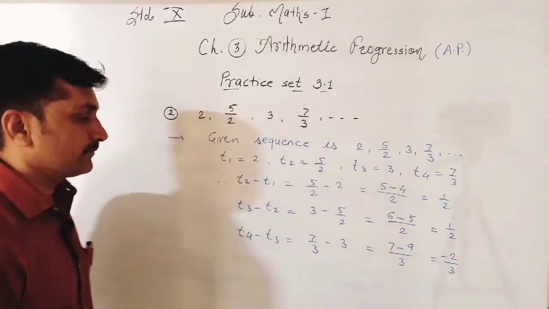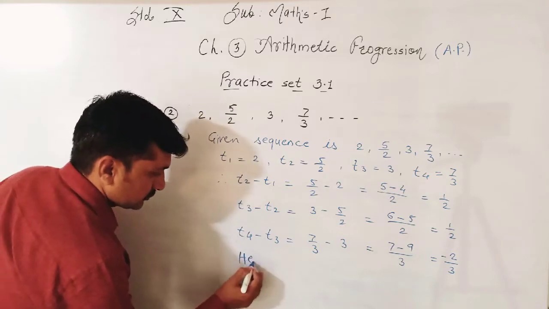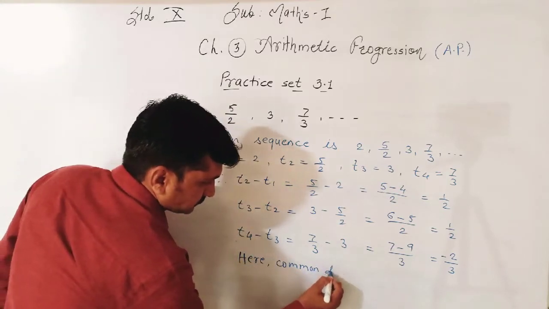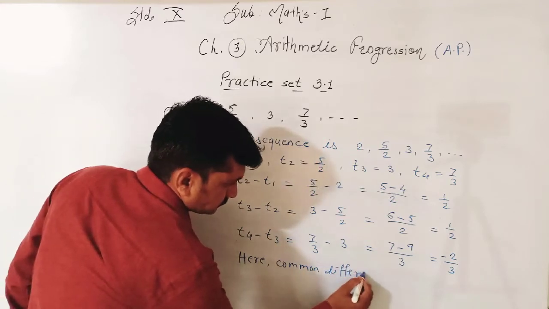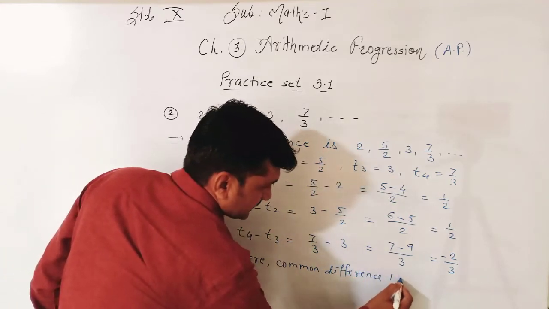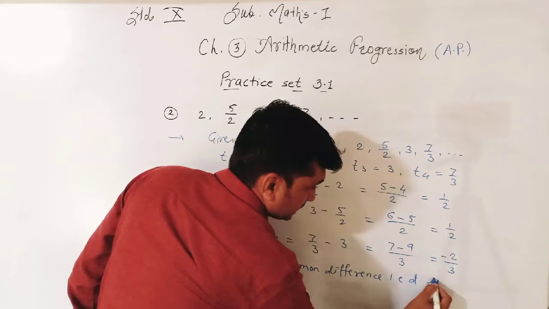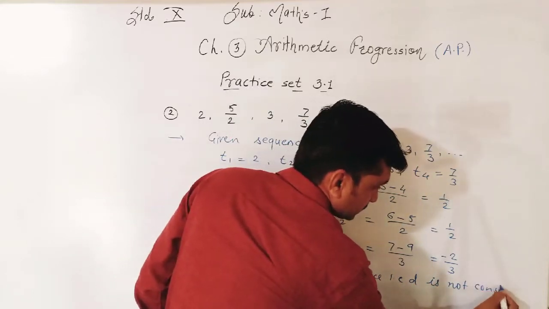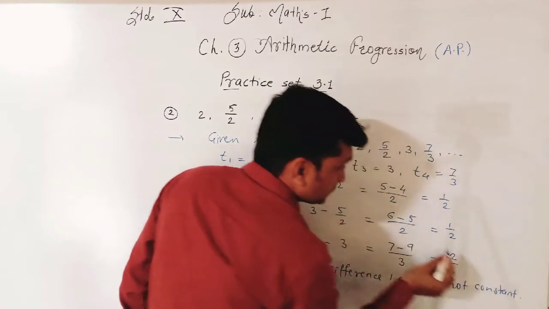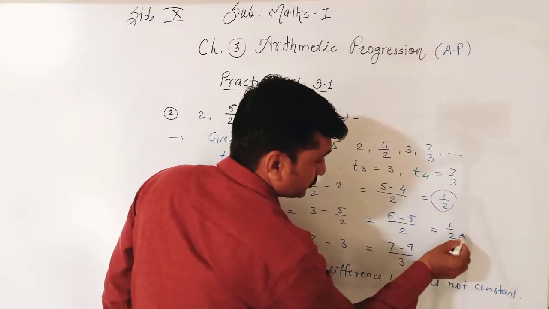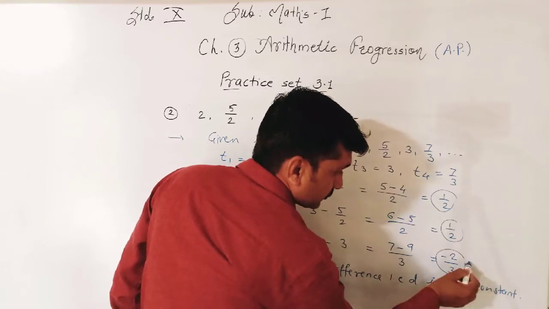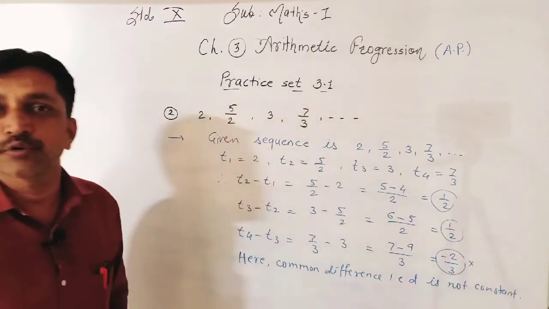Now you see here the common difference D is not constant, because here it is 1 upon 2, right? 1 upon 2 is the same constant, but here it is not constant, minus 2 upon 3.